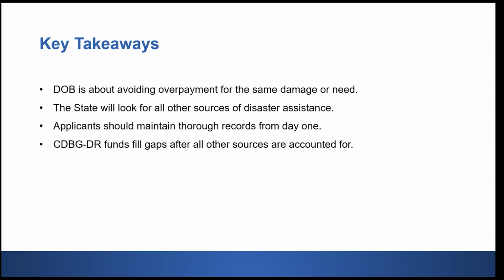Third, avoid those common pitfalls that I mentioned earlier by coordinating funding sources early, checking with the state before committing to projects, and thinking about compliance. And just remember that strong record keeping and clear communication with the state are your best tools for success.